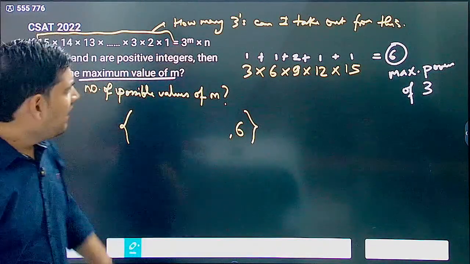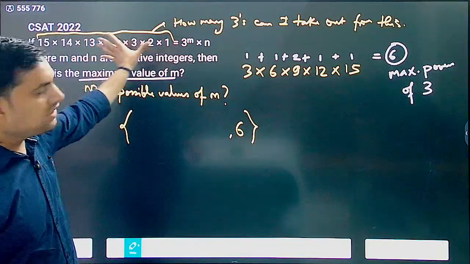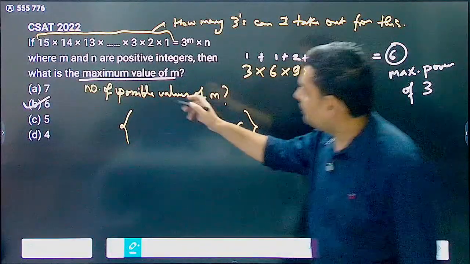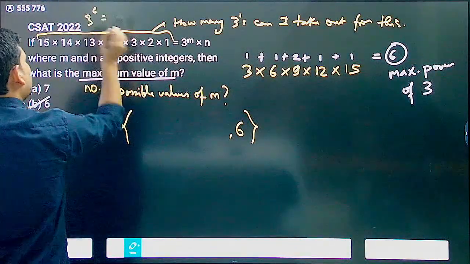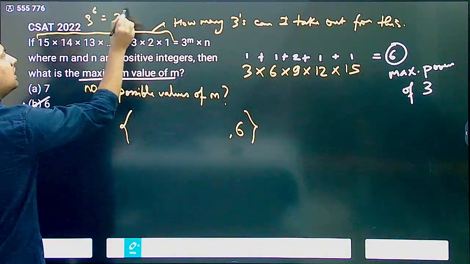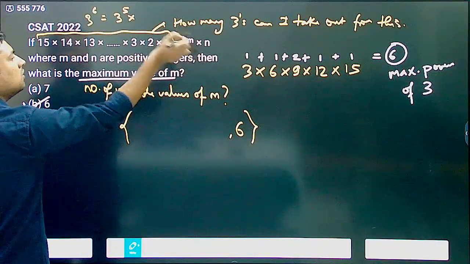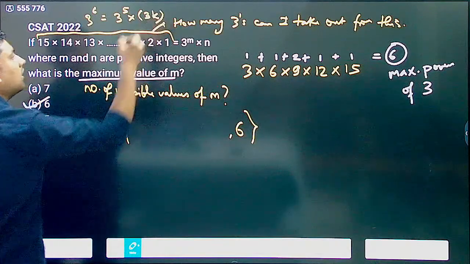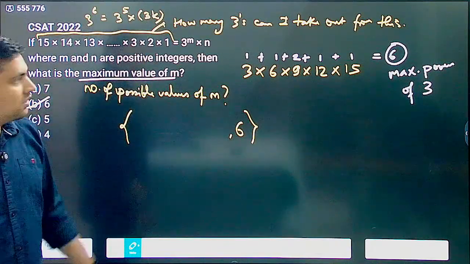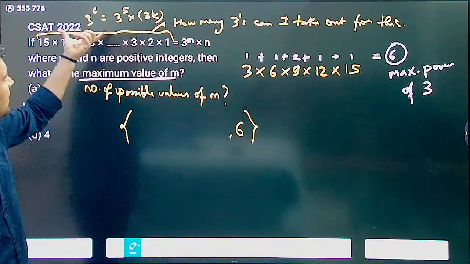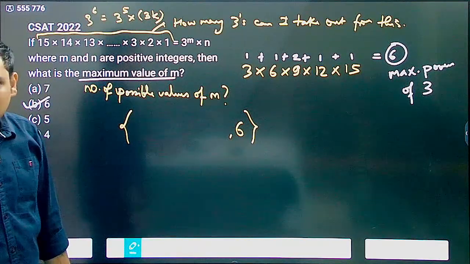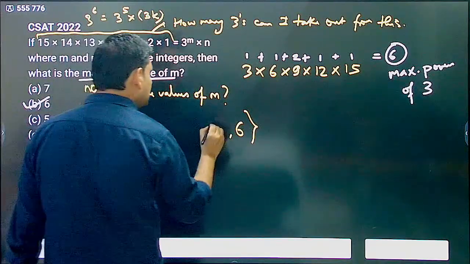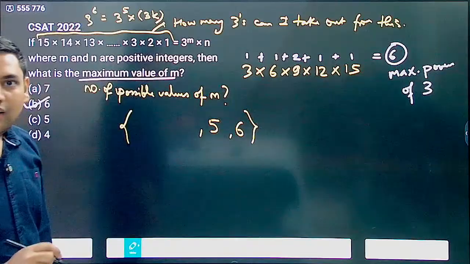What are other values? Let's say I have 3 power 6 here, that is, this whole expression has 3 power 6. Now, how do I allocate this? I allocate it like 3 power 5 into this n, which has 1 3 in it. So this n is actually of 3 power k form. Correct. Now k is not a multiple of 3. One more possible value of m I got is 5.